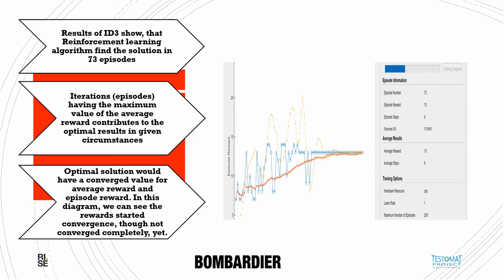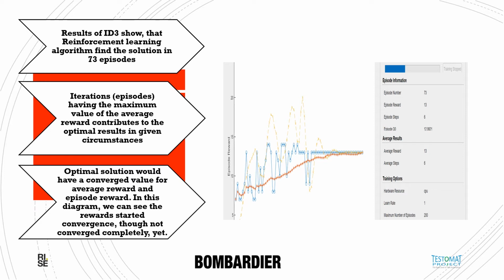in 73 episodes. These episodes are iterations in other algorithms like the genetic algorithm or particle swarm optimization. They denote it by iterations, but here RL denotes it by episodes. So in 73 iterations, we can see that the solution has actually converged to some extent.